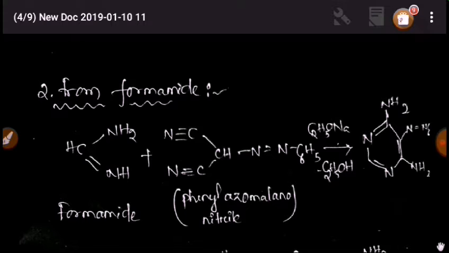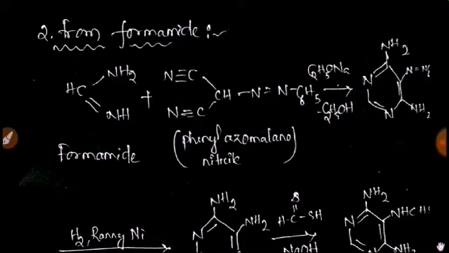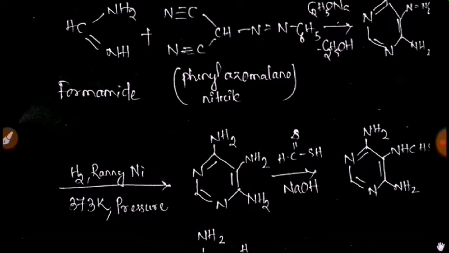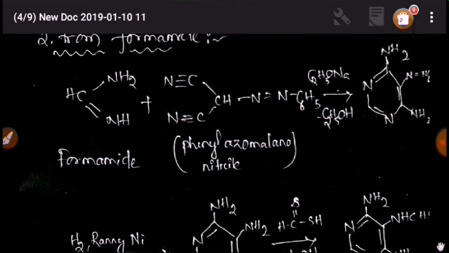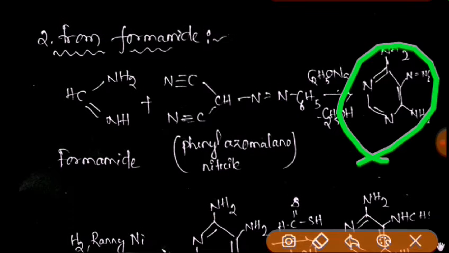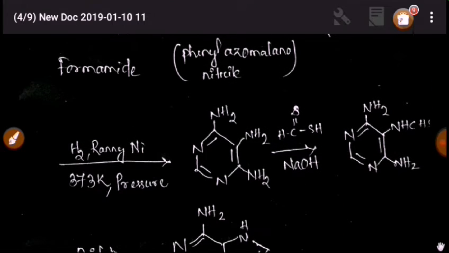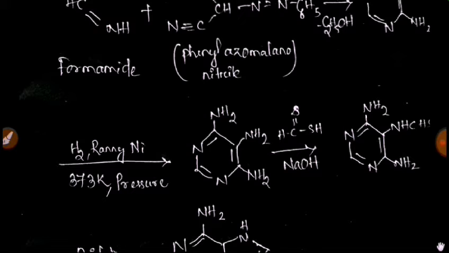At first we give sodium ethoxide, and by reducing with ethyl alcohol this type of compound is formed, and again by reducing it with hydrogen and Raney nickel. Raney nickel means spongy nickel.